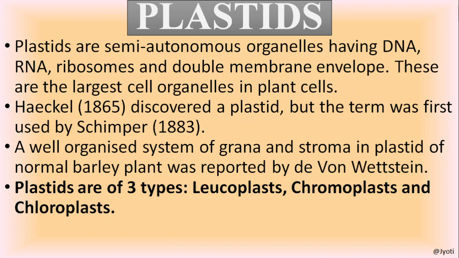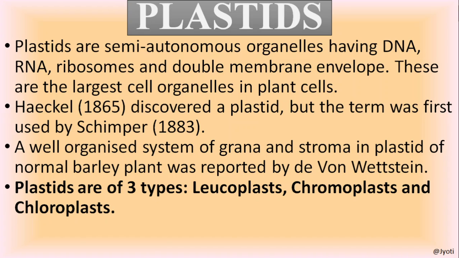I will show you the picture and explain what is grana and what is stroma. First of all, the organized system of grana and stroma, that is the matrix in the plastid, was first reported by Devon Wettstein. Okay. So let us first discuss the types of plastids.